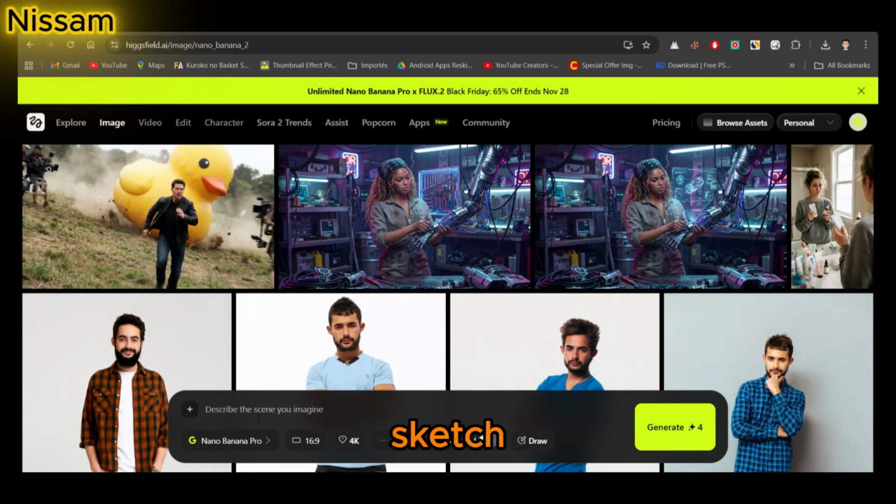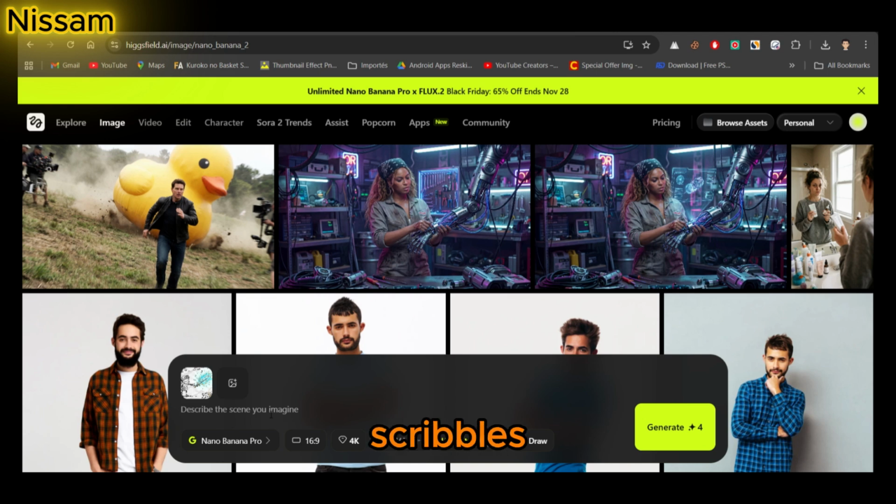Now let's test the sketch feature. I'll upload this rough doodle I made of a knight holding a glowing sword, just a few scribbles. Then I'll write, transform this sketch into a fully detailed fantasy warrior in ornate silver armor, glowing blue sword, misty forest background. Keep the same pose.